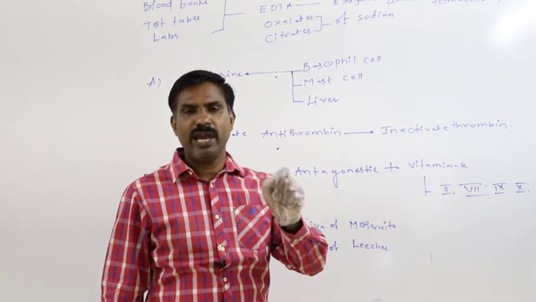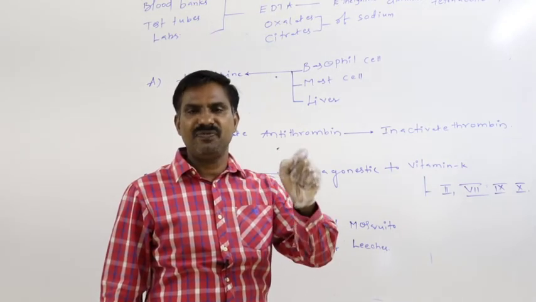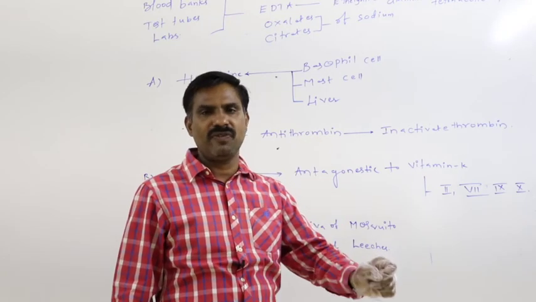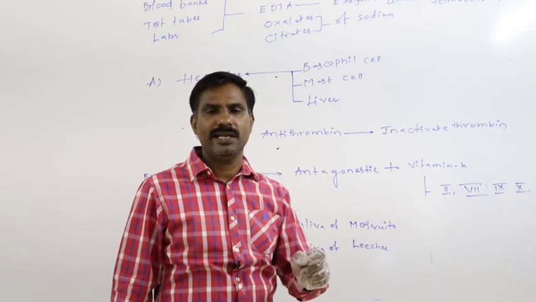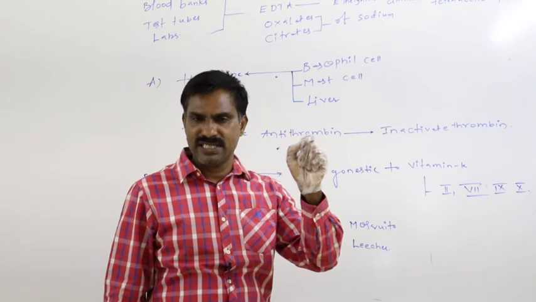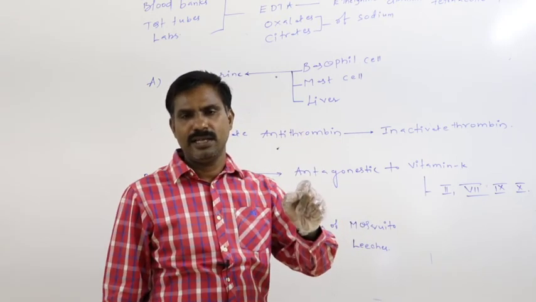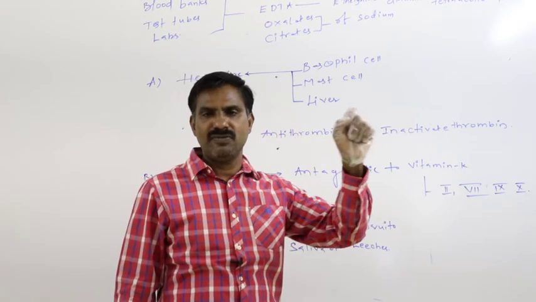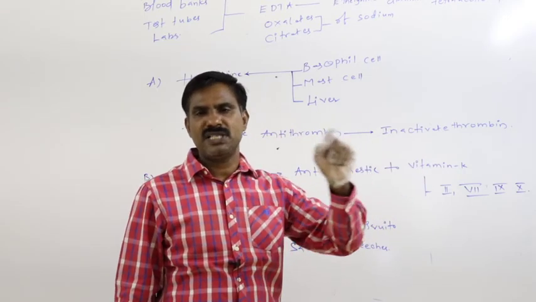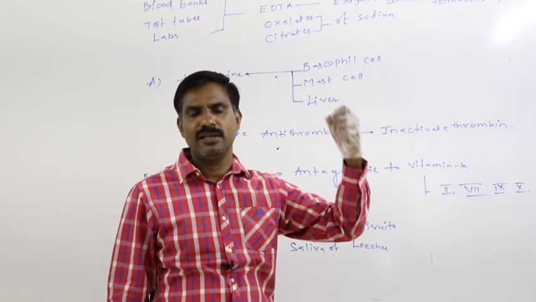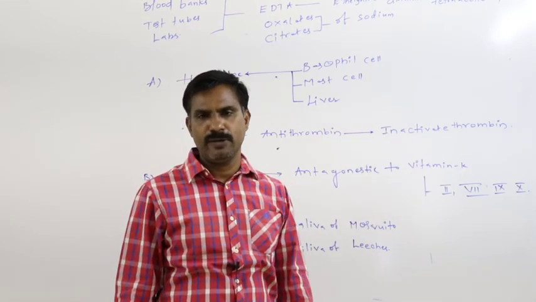By that way they make calcium unavailable for both the extrinsic as well as intrinsic pathway. By that way this prothrombin activator substance is not formed. In the absence of the prothrombin activator, prothrombin is not converted into thrombin. In the absence of thrombin, fibrinogen cannot be converted into fibrin fiber. By that way blood clotting does not take place.